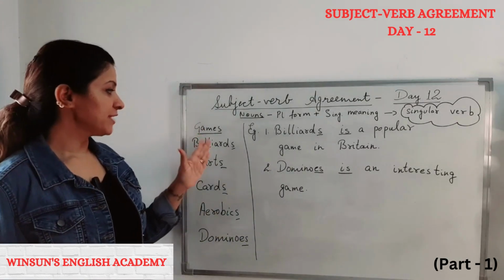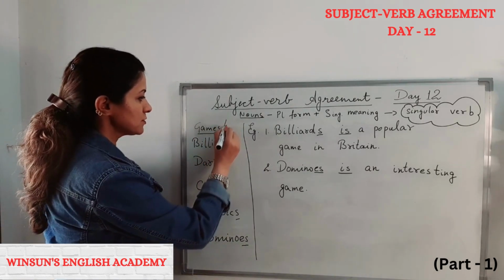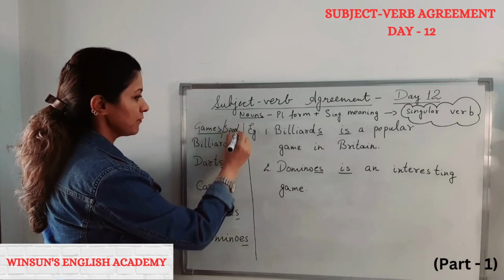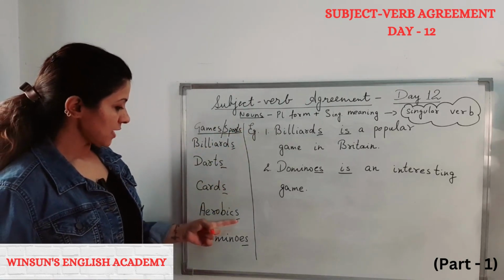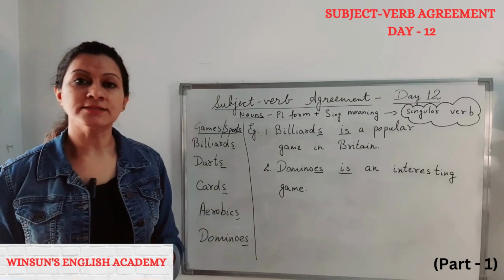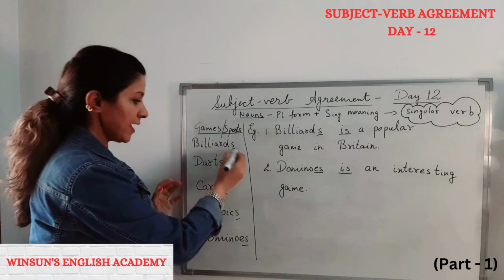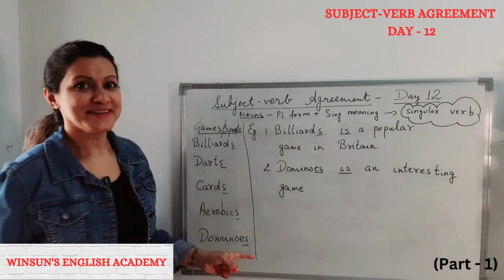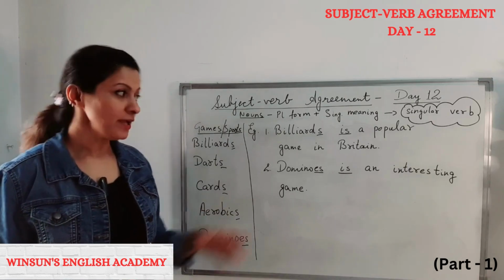As you can see, these are all names of games or sports. Billiards, darts, cards, aerobics, dominoes, gymnastics, all of these refer to either games or sports, right? And they have S in them. This even has ES. Now, how do we use them? They always take the singular verb.